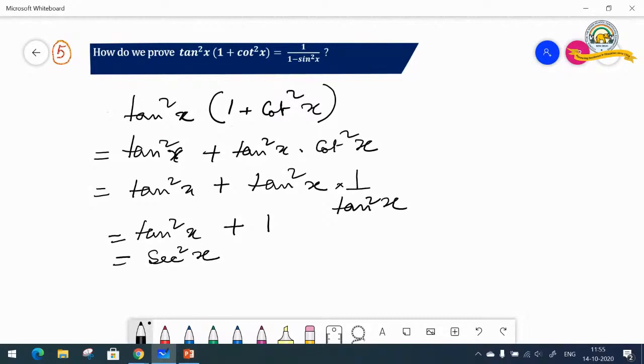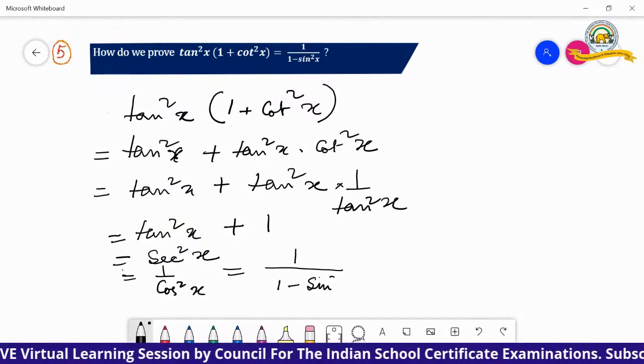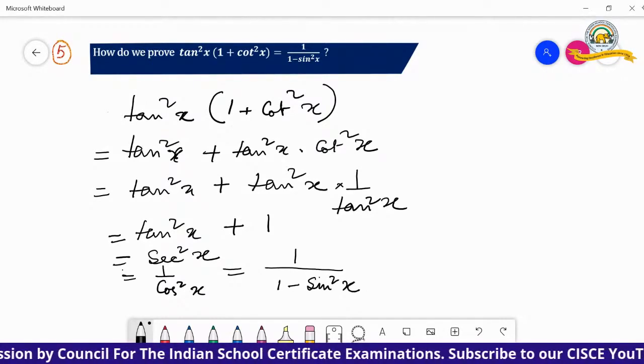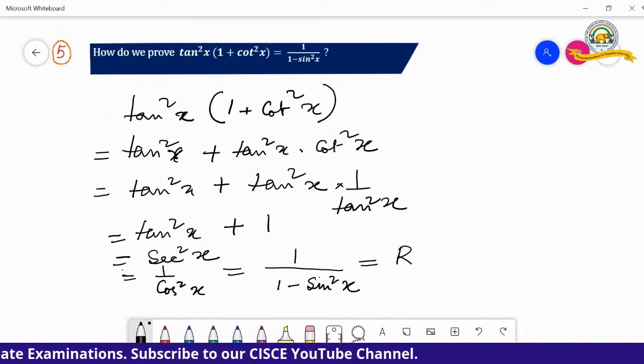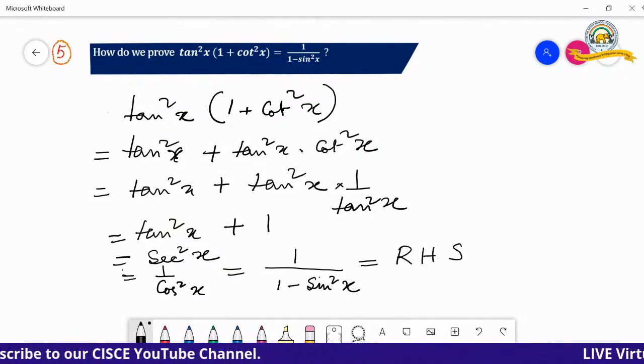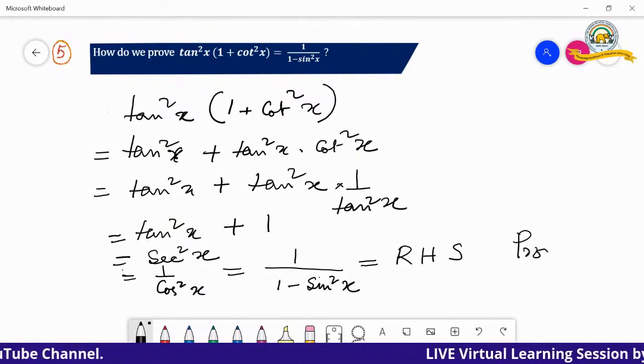Now still I've got something in the denominator, so this won't lead to it. Now let us change it. Sec square x can be written as 1 by cos square x. But what we have is in terms of sine. Now again I know cos square x is 1 minus sine square x, because sine square x plus cos square x equal to 1. So therefore we put this equal to right hand side. There again proved.